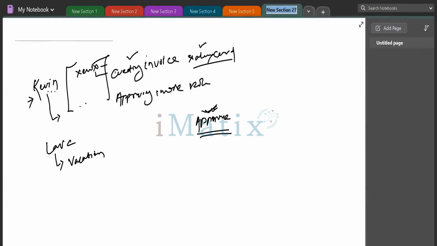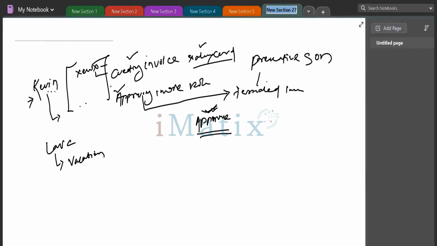The moment Kevin raises the request for this access, before it goes to approval, it should get terminated immediately as a part of preventive history. Preventive history means before any violation occurs. Because creating invoice and approving invoice together are a violation. A single person shouldn't have access to both systems. If somebody has both, they can create their own salary card.